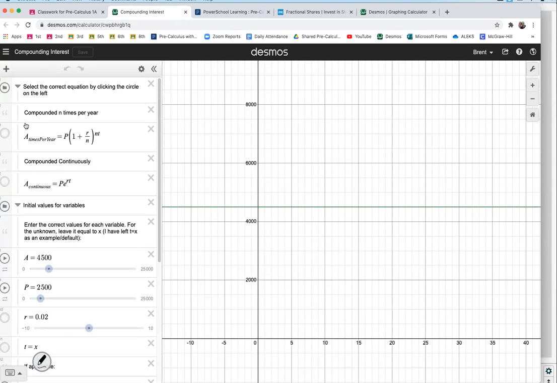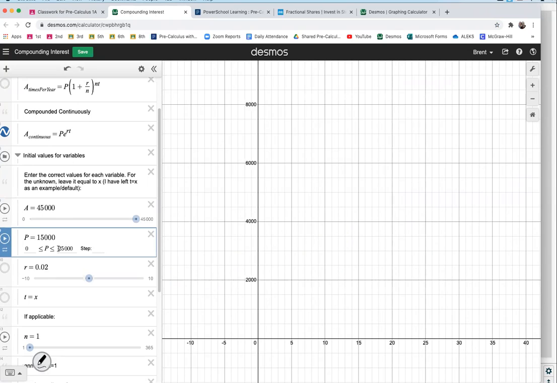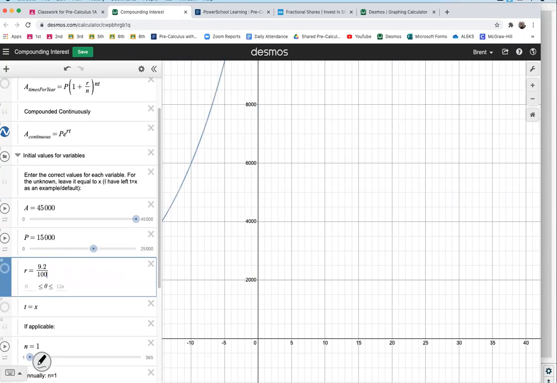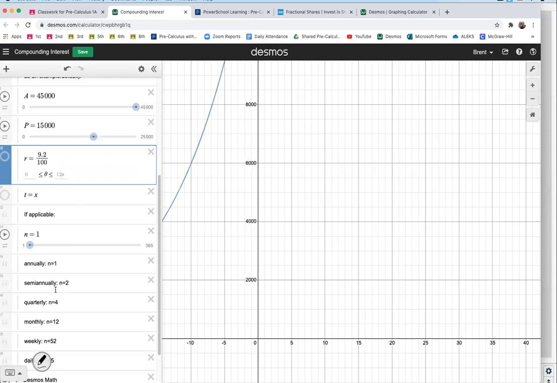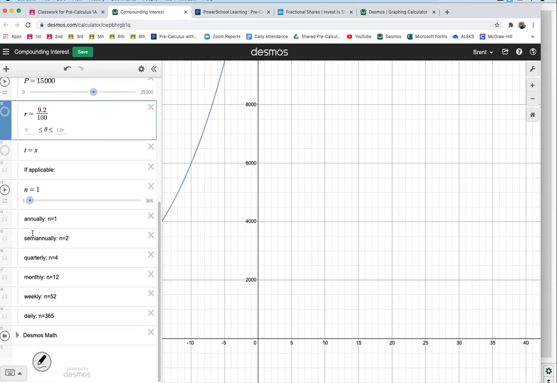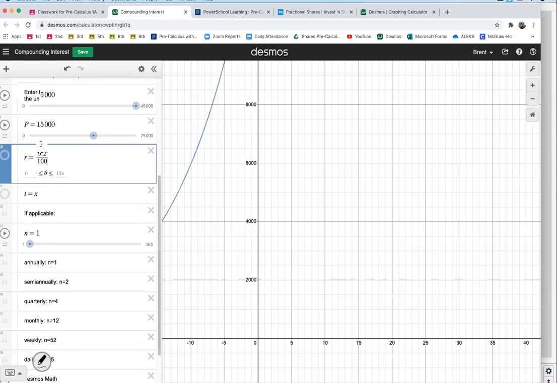We're using A PERT. So on the two formulas, you choose the bottom formula. Initial, we need 45,000. We have 15,000. Our rate was 9.2 divided by 100. And the time is unknown, so you leave it as X. We don't need to use the N portion because it wasn't annually, semi-annually, quarterly, monthly, weekly, daily. It was exponentially. So that's not one of those words. I don't need to mess with that.